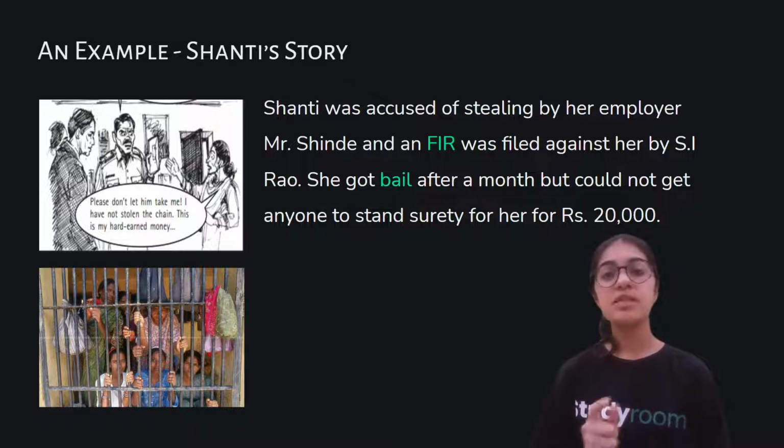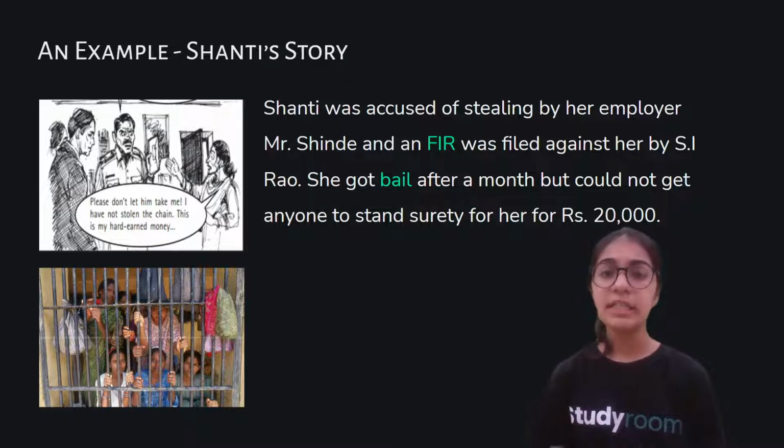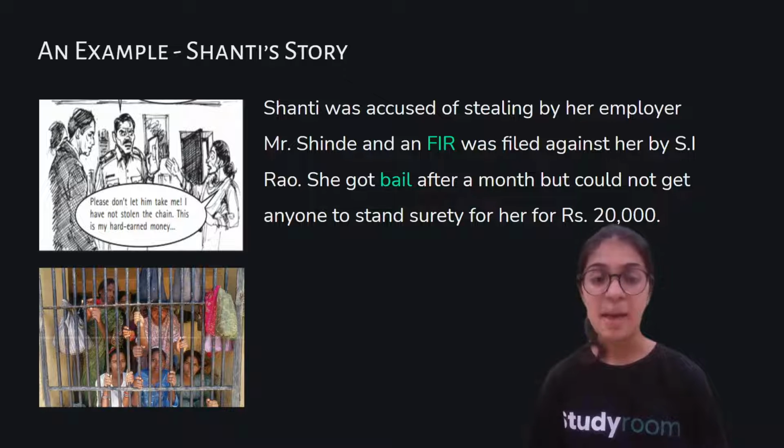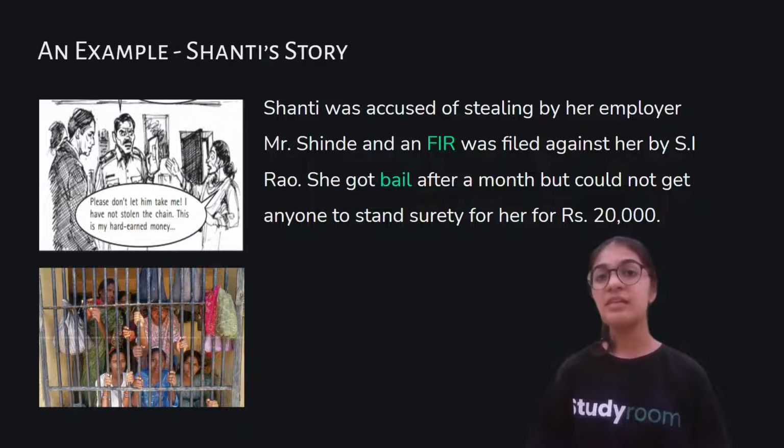Now the police officer said one thing. The police officer told Shanti's brother that in case he feels that Shanti hasn't done anything, then he can release her on bail. Now what do we mean by bail here? Basically, bail is when the person who is in prison gets released on a temporary basis by giving some money to the police officer. So that is basically getting released on bail.